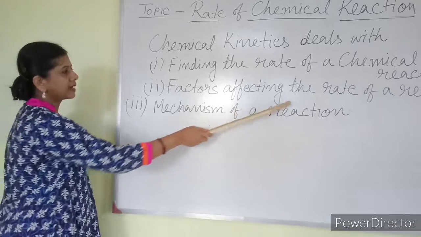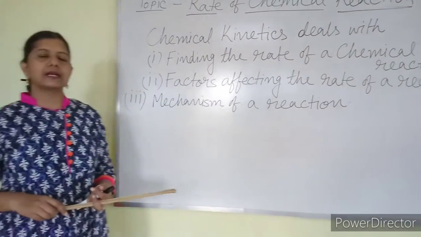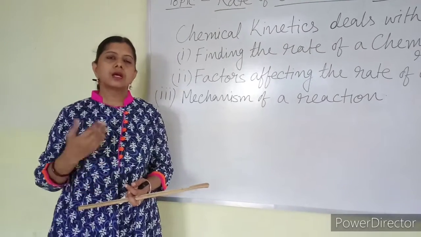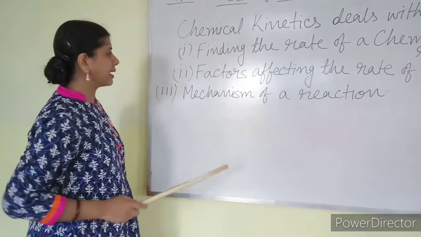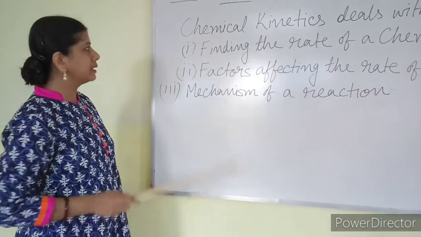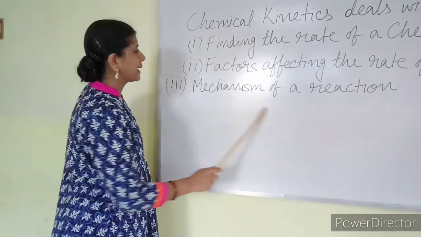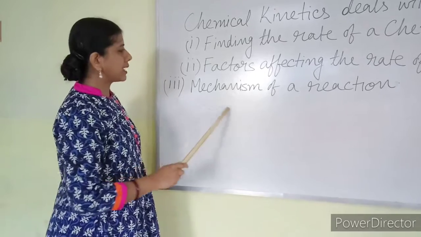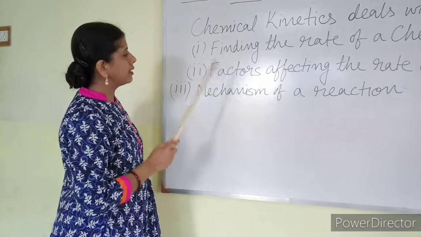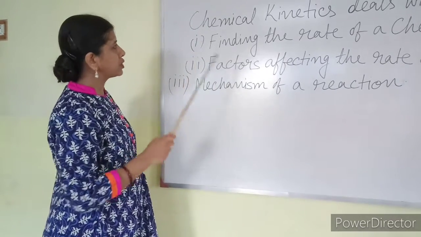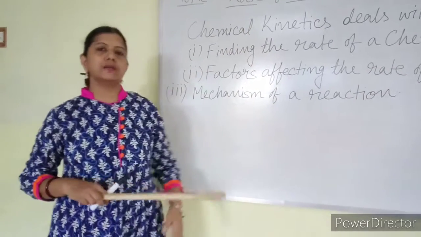Second, what are the factors affecting the rate of the reaction? Factors affecting the rate of the reaction means temperature, pressure, concentration. How they affect the rate of a reaction, you are going to know from here. And third is the mechanism of the reaction. What is the mechanism through which the reaction is proceeding? These are the three main things that chemical kinetics is made up of. Chemical kinetics deals with all these three points.